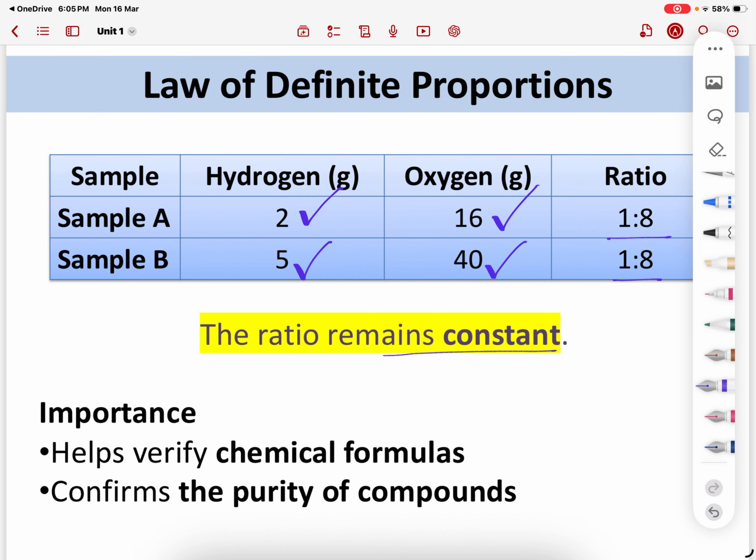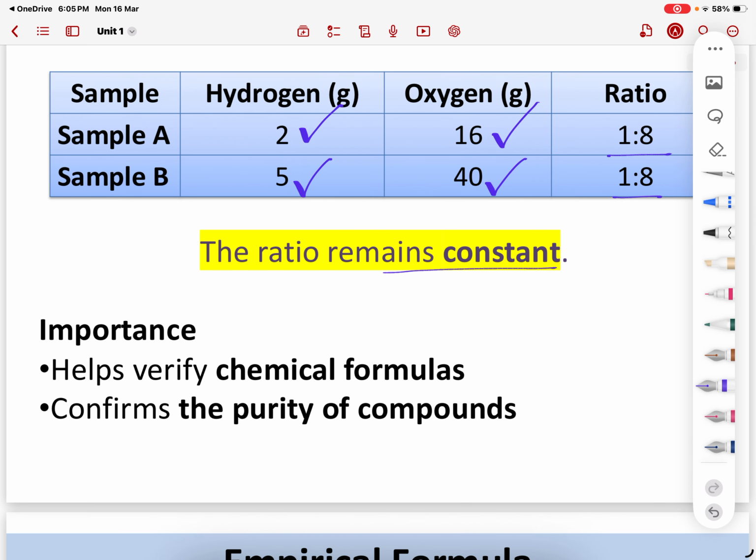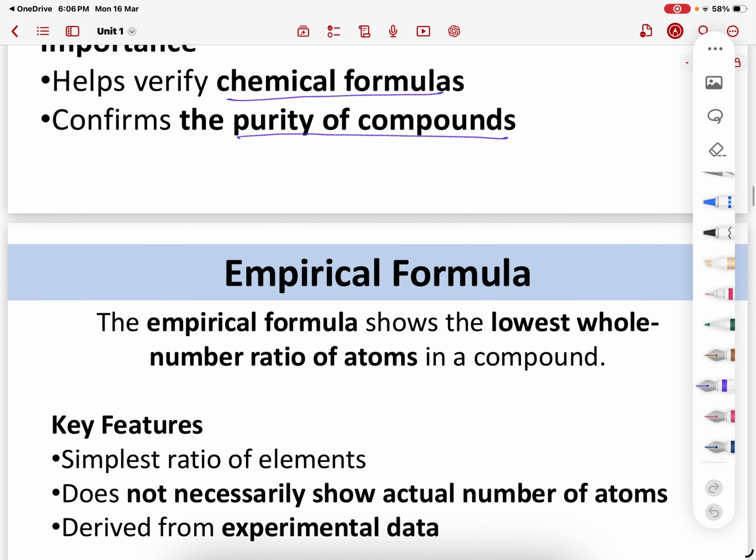That's very, very important. So that it helps in verifying the chemical formulas and checking the purity of the compounds. If it's water, the ratio is going to be this. If it is other than this, it means it is not water. All right.